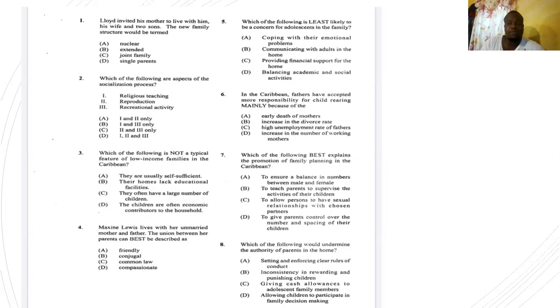If children participate in family decision making, they will be more likely to accept the decisions because they were a part of it and they agreed to it, right? So these are out. Giving cash allowances, that's actually a good thing. That wouldn't undermine authority. A says setting and enforcing clear rules of conduct, that would strengthen your authority. So the one left that would undermine authority now is B, inconsistency in rewarding and punishing children, because if that is done, the children will take the parents for a joke because they say, if I do this, mommy won't do anything about it because they are inconsistent.